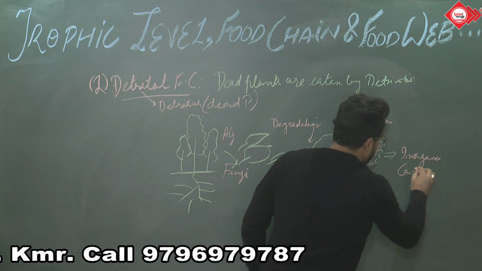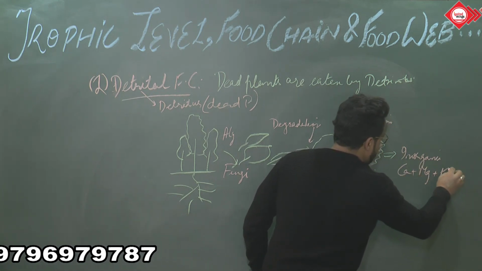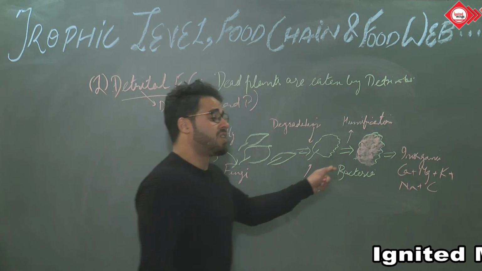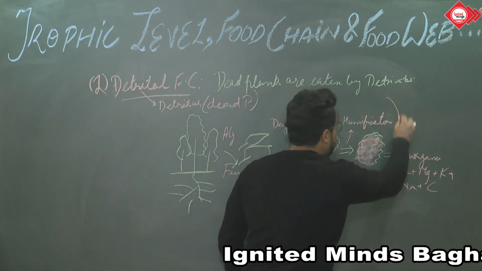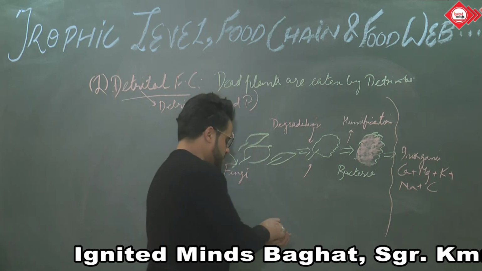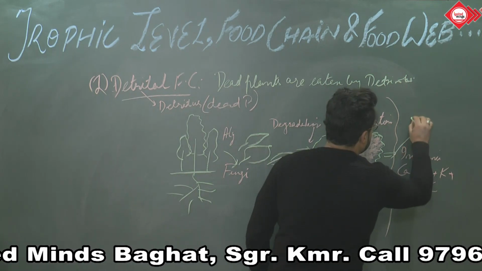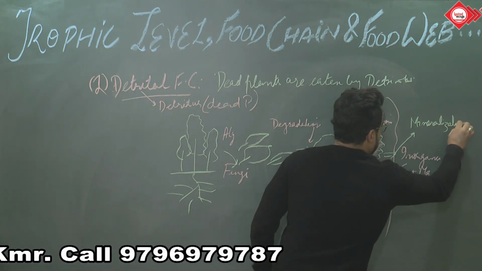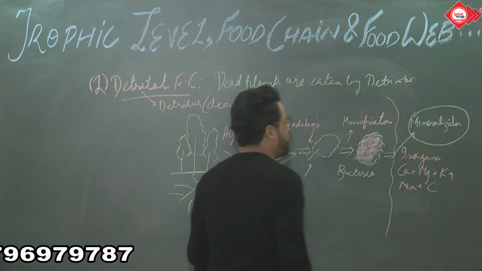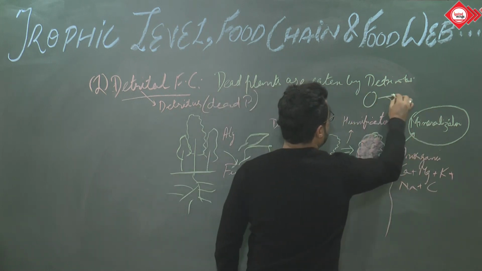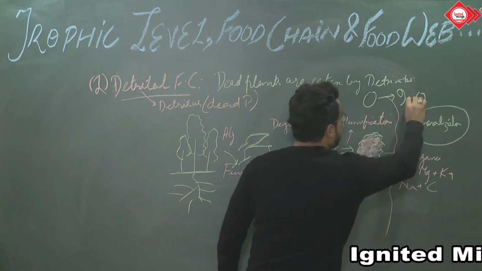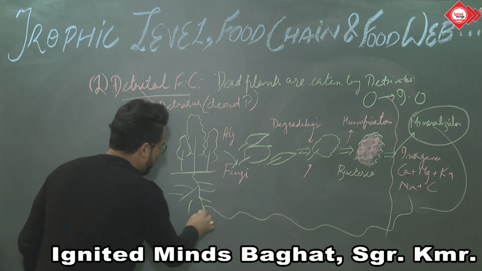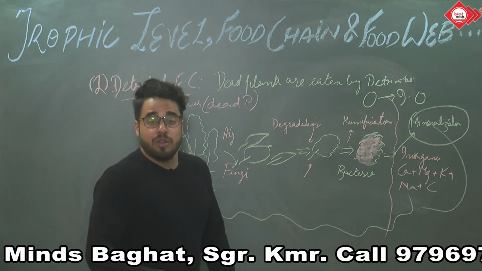Like we have calcium, we have magnesium, we have potassium, we have sodium, we have other nutrients, carbon, which basically is transformed from here to here, and up to here. This whole process is organic in nature, and from here to here we call it mineralization. And this mineralization is very important, because it is the stage where this whole organic matter is transformed into inorganic, and it is these nutrients which are again taken by these plants and trees via their roots for their essential growth, as nourishment.